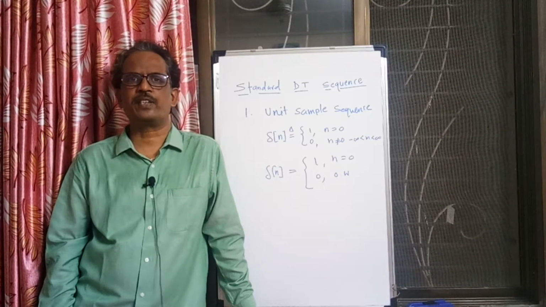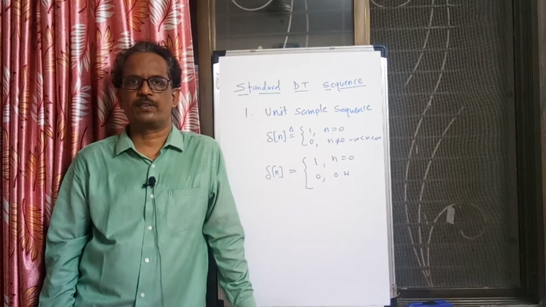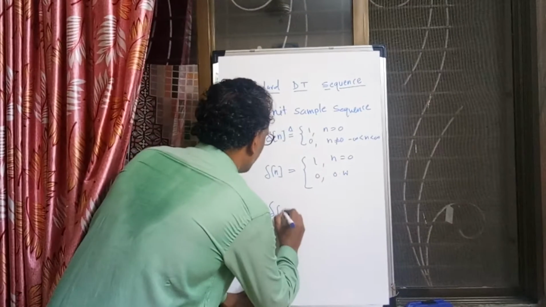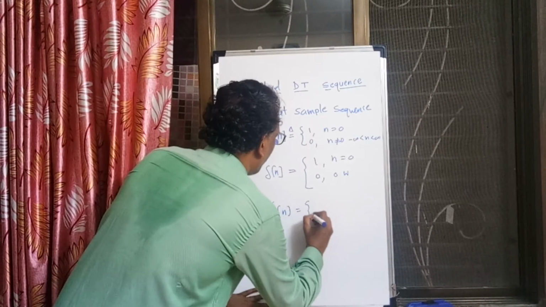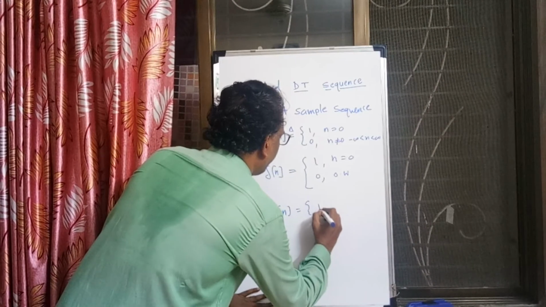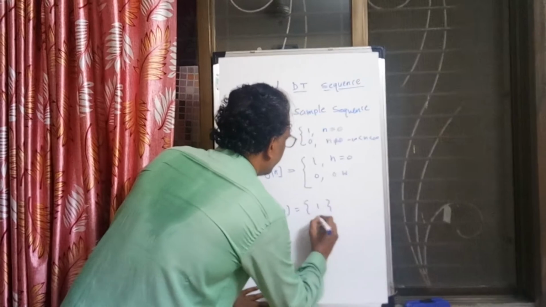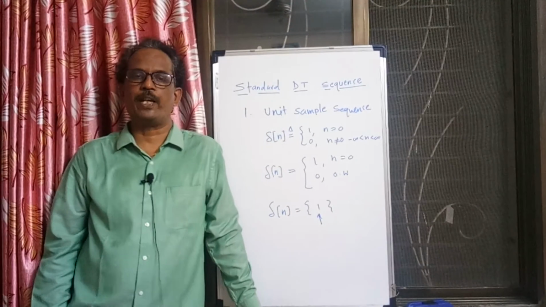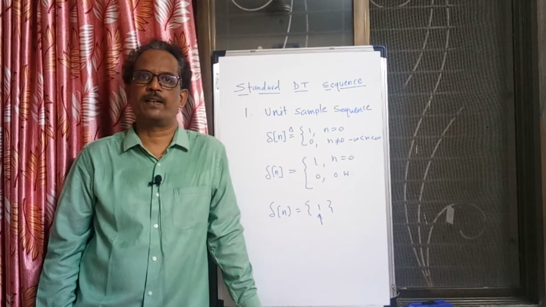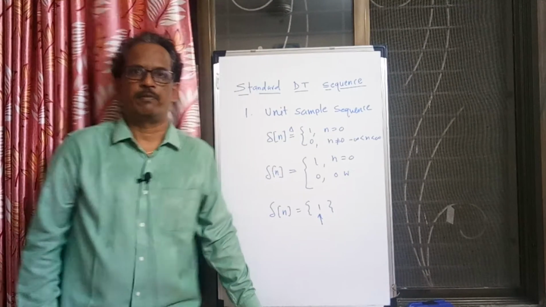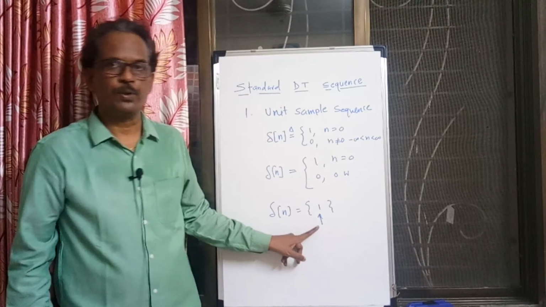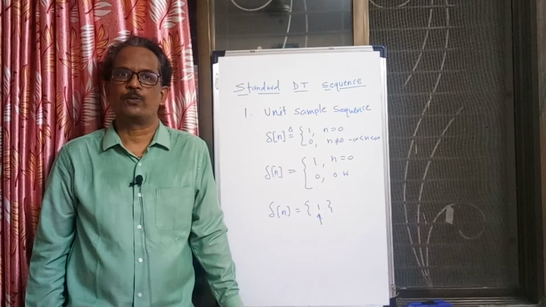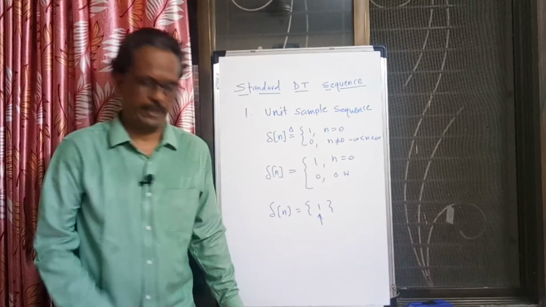The unit sample is a signal having only one sample. If you write del n in sequence form, here it has amplitude 1. And if I put an arrow, it means that it is the value of the signal at n equal to 0. Wherever I put an arrow, henceforth that is the value at the instant n equal to 0 in the discrete time case.